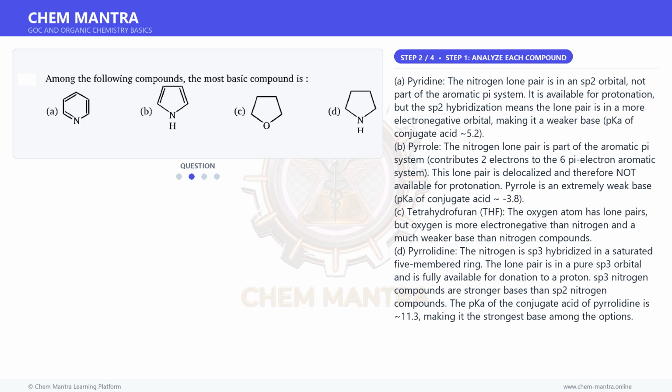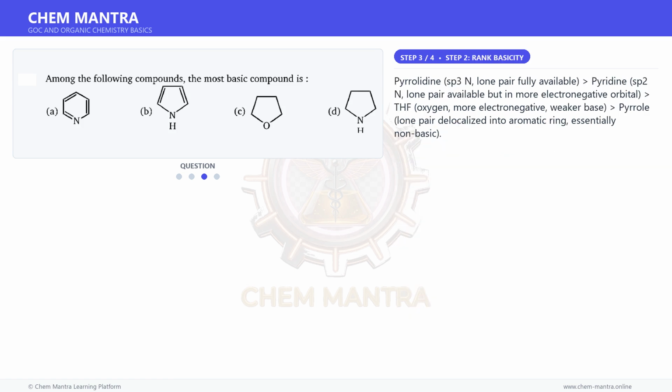D. Pyrrolidine. The nitrogen is sp3 hybridized in a saturated 5-membered ring. The lone pair is in a pure sp3 orbital and is fully available for donation to a proton. sp3 nitrogen compounds are stronger bases than sp2 nitrogen compounds. The pKa of the conjugate acid of pyrrolidine is (11.3), making it the strongest base among the options.